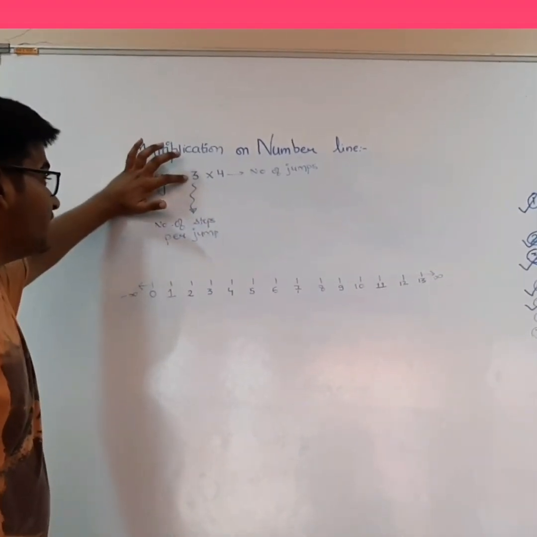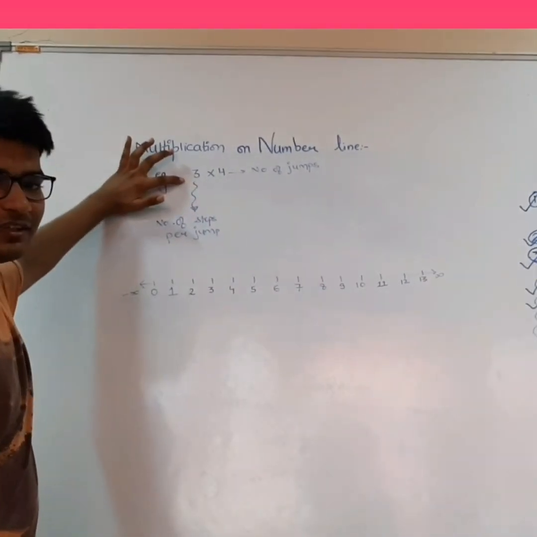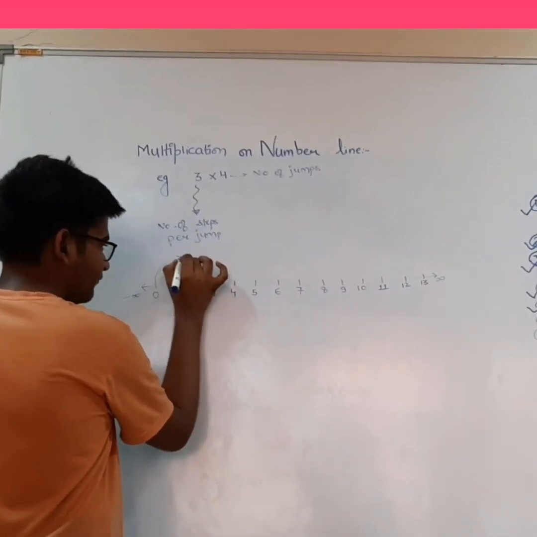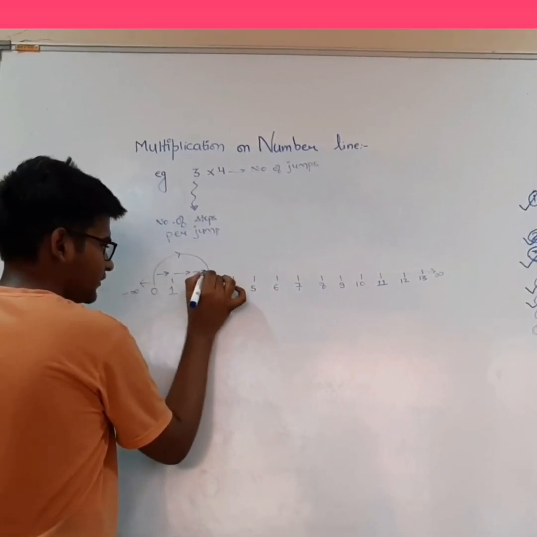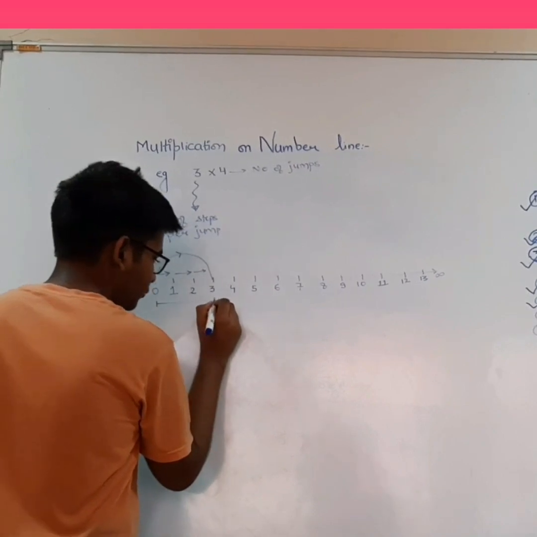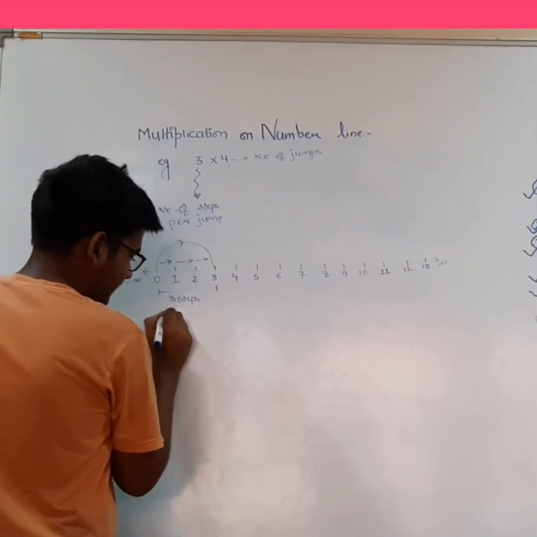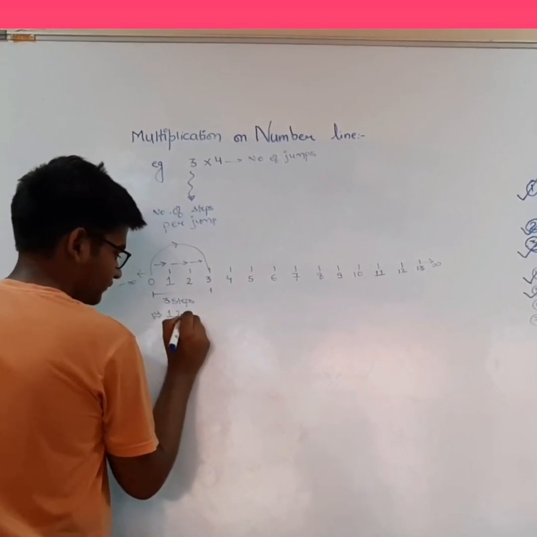Now we have to take 4 jumps of 3 steps each from 0. So first jump, 1 step, 2 step, 3 step. So it is a total of 3 steps. That is equivalent to 1 jump.